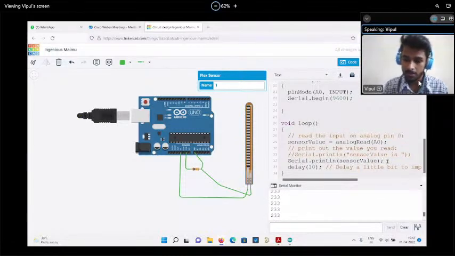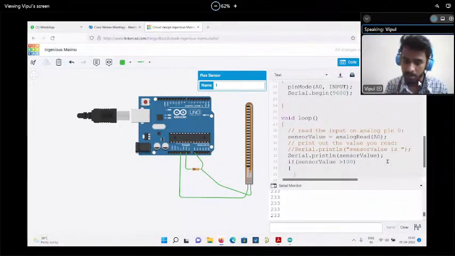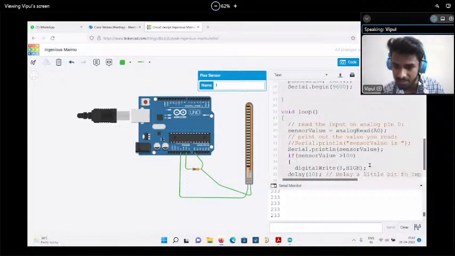So we can use this kind of value. Okay. So what can we do? If condition, if sensor value is greater than 100, then what can we do? We can simply turn on one kind of motor. For turning on a motor, what will we do? Digital write. For that, what do we have to define? Pin number, right? Suppose we are using pin number 8 and we have to make it HIGH, and semicolon. And if we open this curly bracket for the if condition, we have to close it again.